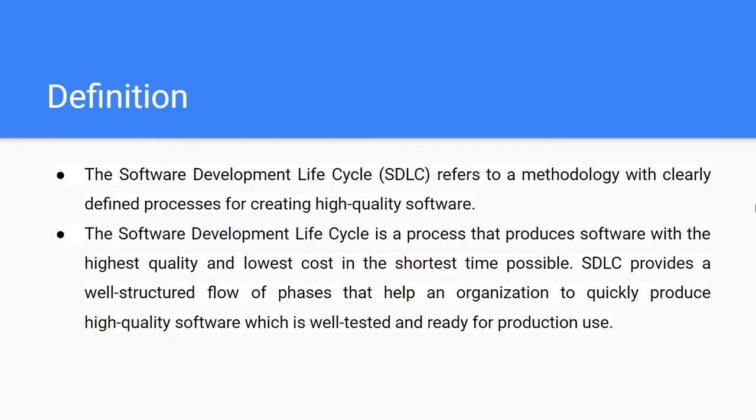Next, we will see the definition of the software development life cycle. It refers to a methodology with clearly defined processes for creating high quality software. The software development life cycle is a process that produces software with the highest quality and lowest cost in the shortest time possible. Software development life cycle provides a well-structured flow of phases that help an organization to quickly produce high quality software which is well tested and ready for production use.